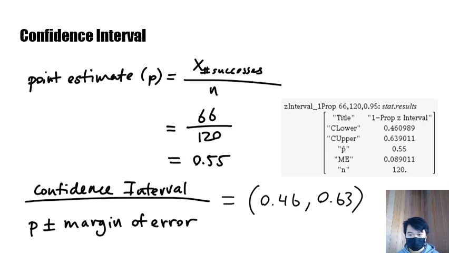But we have a calculator, so if we use the one-proportion z-interval function on TI calculators or any other calculator that has a similar function, we can see that the lower bound will be 0.46 and the upper bound will be 0.63, which means that we have a margin of error of around 0.089. So 0.46 to 0.63 would be our confidence interval.